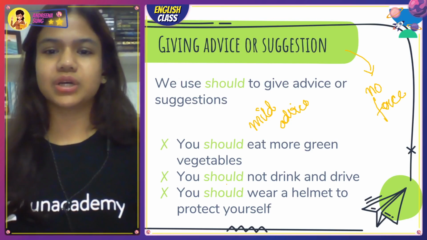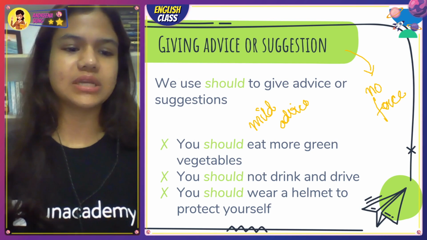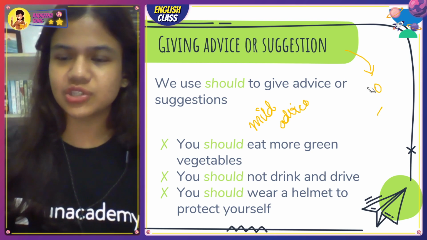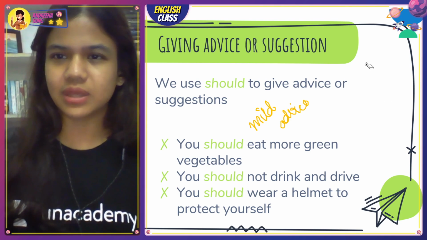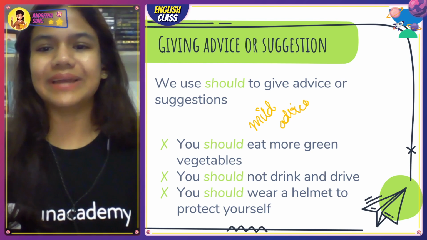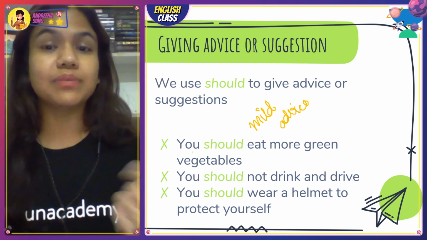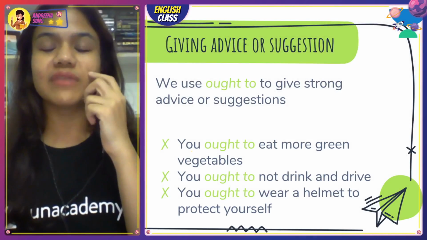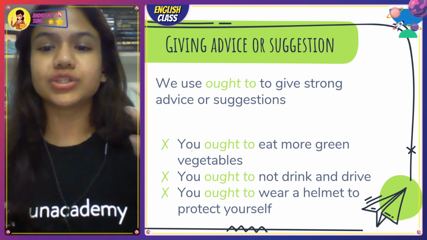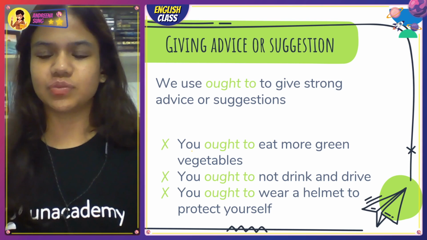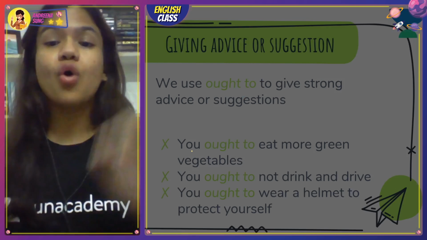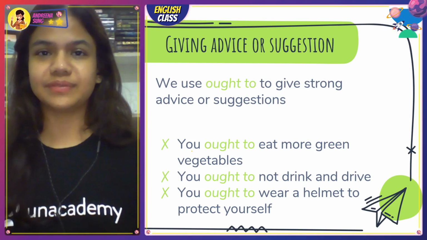Now think about these two sentences. Just let me erase this right here because this is distracting me from the whole main thing that we're talking about. Right? So should is used for making mild advices. You should eat more green vegetables. But when you're giving it in a stronger sense, it's going to be ought to. You ought to eat more green vegetables. You should not drink and drive. Mild advice. You ought to not drink and drive.